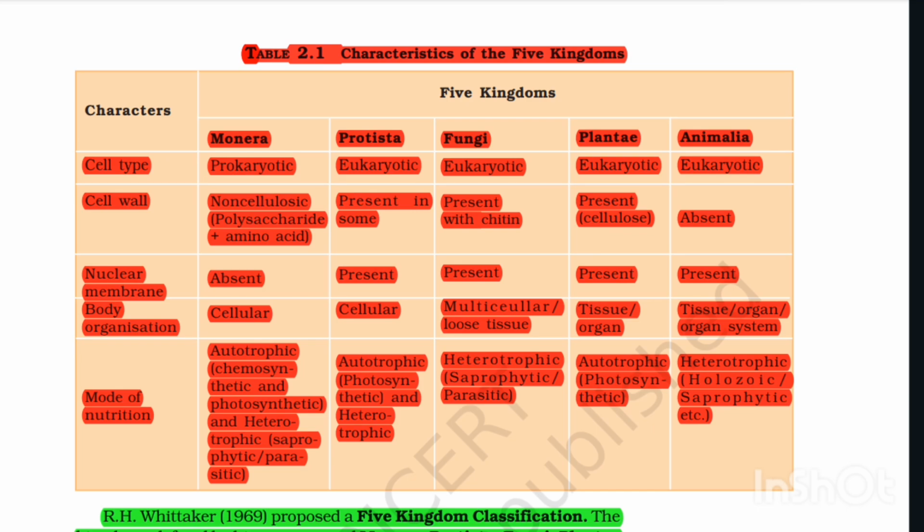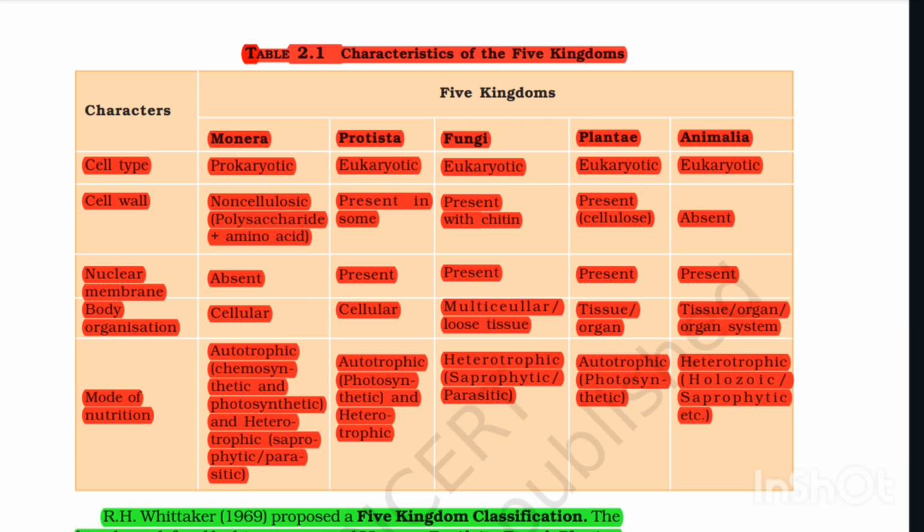Table 2.1, Characteristics of the five kingdoms. The five kingdoms: Monera, Protista, Fungi, Plantae, Animalia. Cell type: Monera prokaryotic, Protista eukaryotic, Fungi eukaryotic, Plantae eukaryotic, Animalia eukaryotic. Cell wall: Monera non-cellulosic, polysaccharide plus amino acid, Protista present in some, Fungi present with chitin, Plantae present, cellulose, Animalia absent. Nuclear membrane: Monera absent, Protista present, Fungi present, Plantae present, Animalia present. Body organization: Monera cellular, Protista cellular, Fungi multicellular with loose tissue, Plantae tissue and organ, Animalia tissue, organ and organ system.